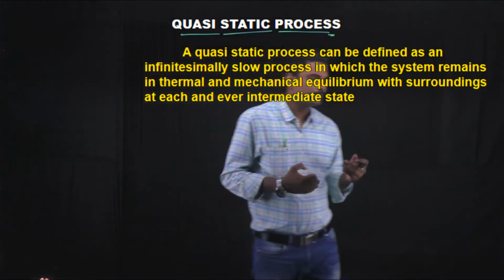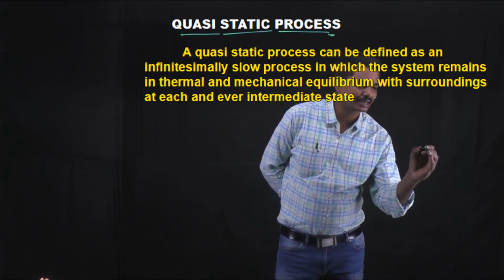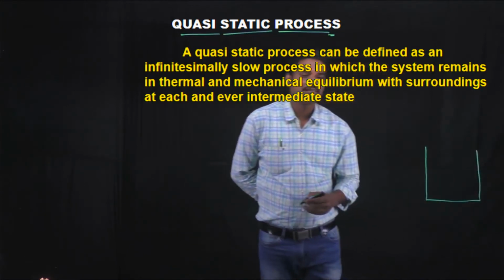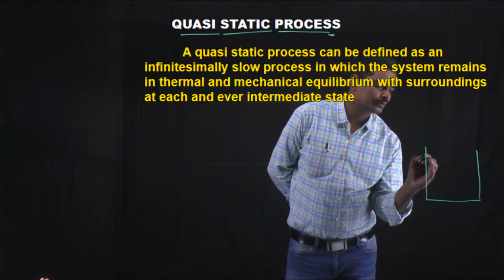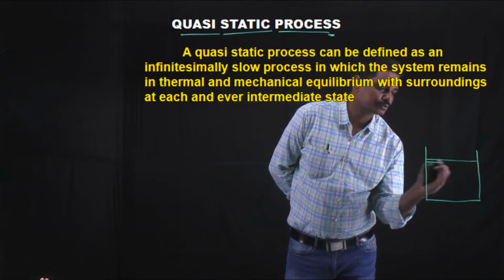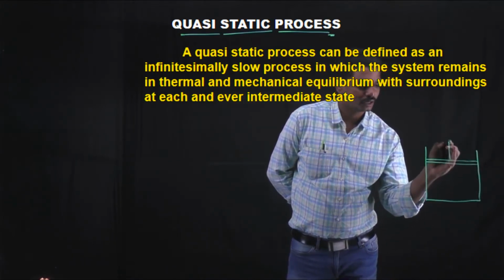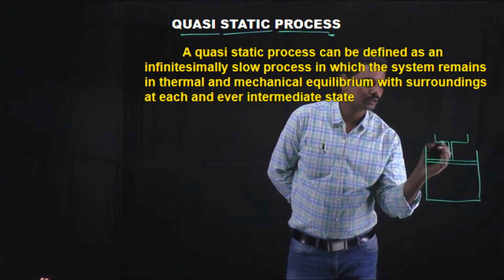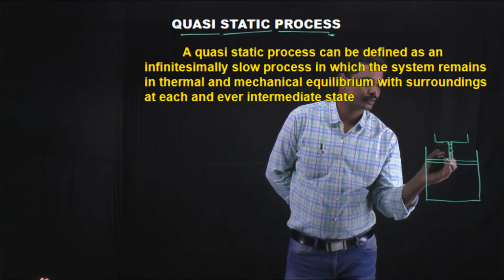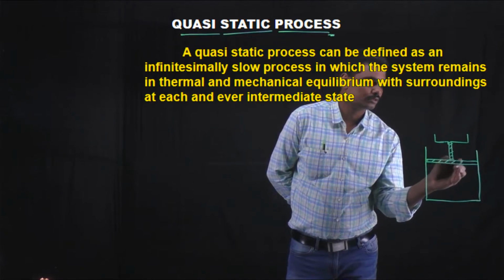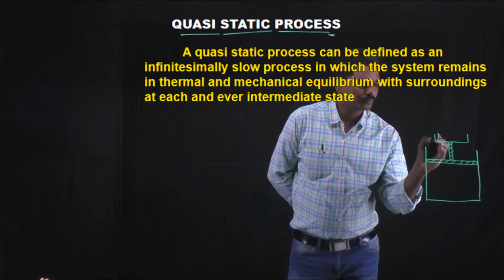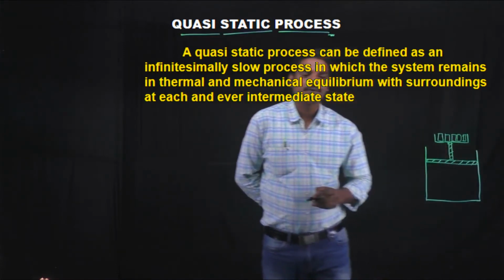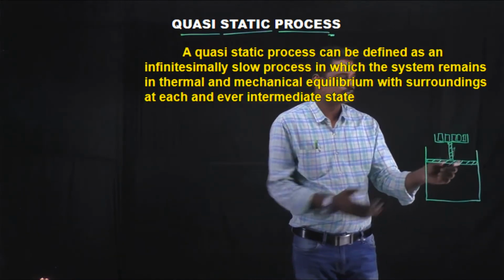Let us see what is meant by a quasi-static process in detail. Let us consider a cylinder over which a frictionless piston is present, and to this piston there is a holder upon it. If we place some weights on this piston, what will happen? The piston will go down.